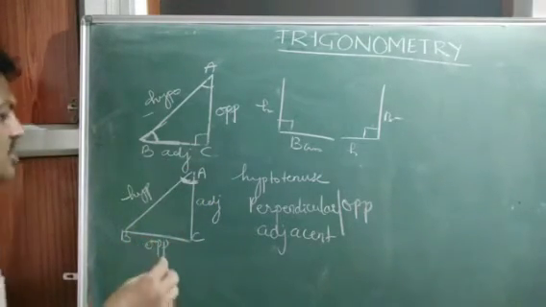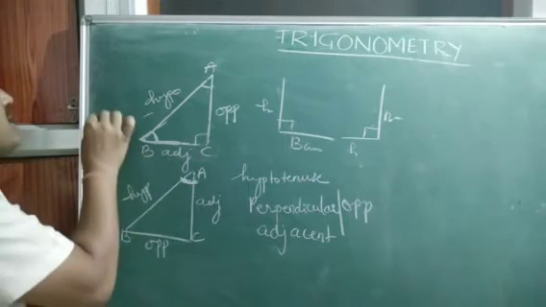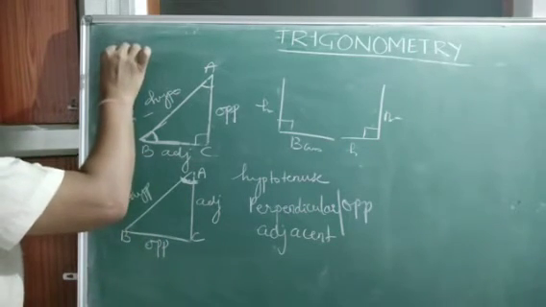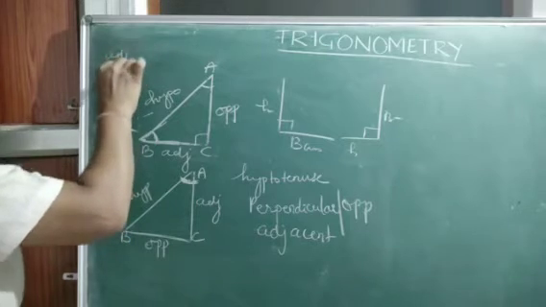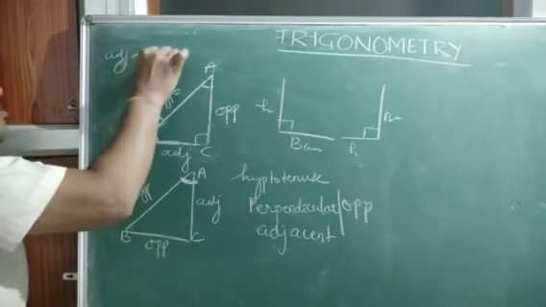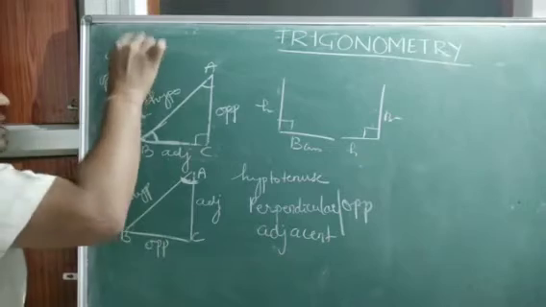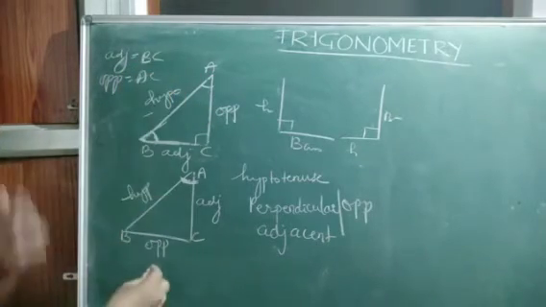BC is opposite. So see here, what is adjacent? With respect to angle B, adjacent is equal to BC and opposite is equal to AC.